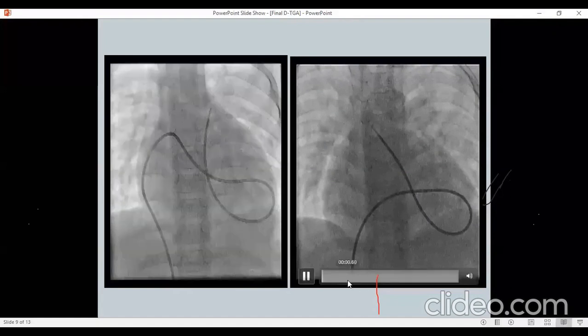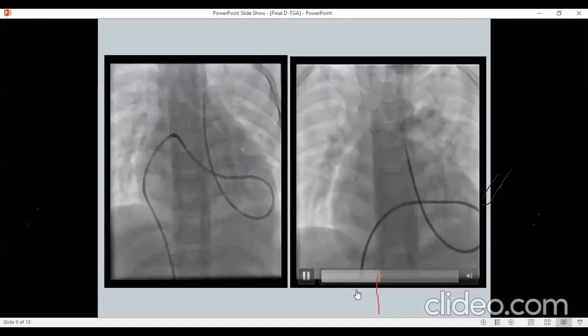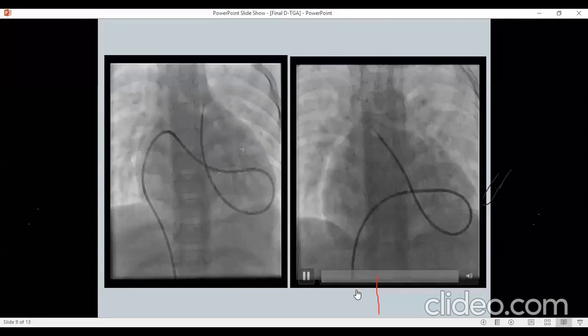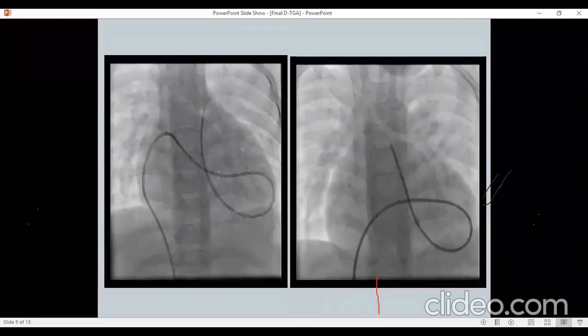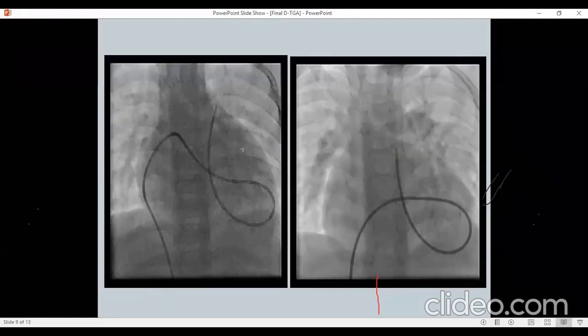Yeah, this is mainly taken to demonstrate how difficult it is to enter into the VA. Yes. And then there's a pulmonary injection to confirm which vessel it actually was. Next slide.